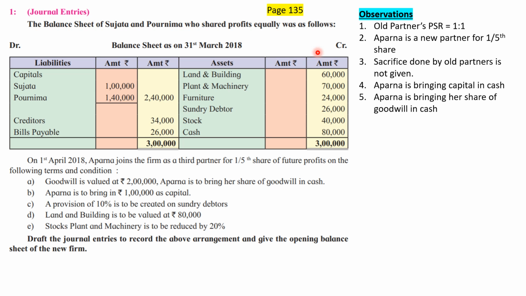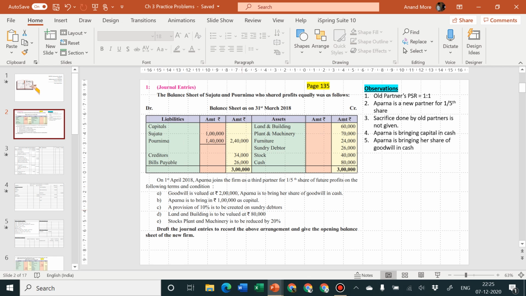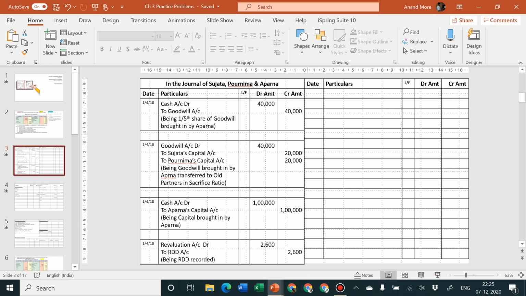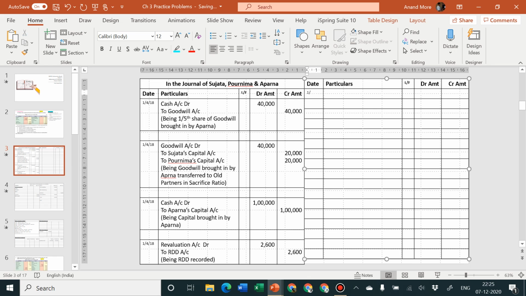So I'm repeating for the last time. Entry is not of 60,000, not of 80,000, but entry is of rupees 20,000. Okay. So let me go for passing the entry now. This is a profit. So the date is 1/4/18. Just a minute. Let me reduce the size of this font on the date column, so it will be easy for the purpose of writing 1/4/18.